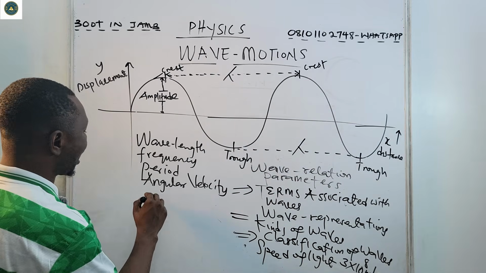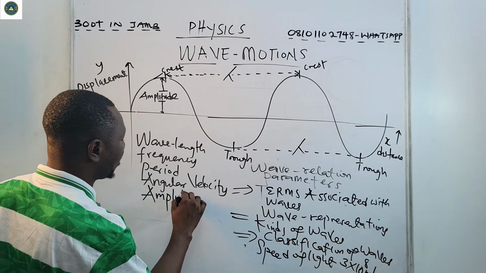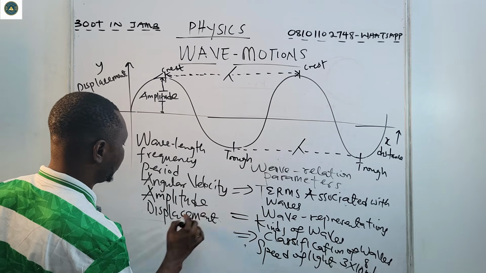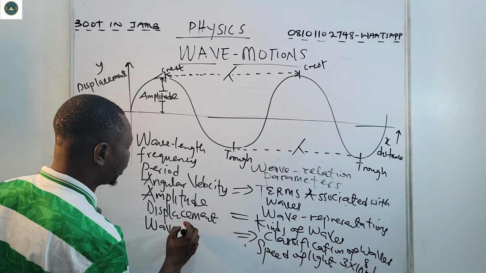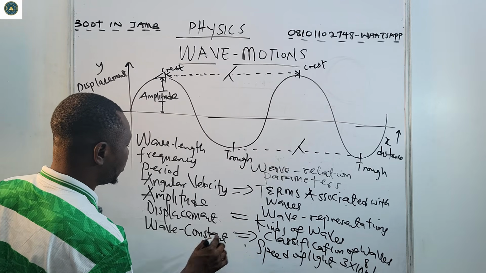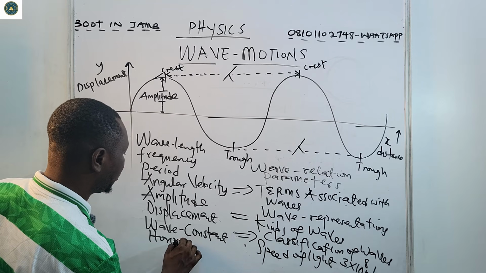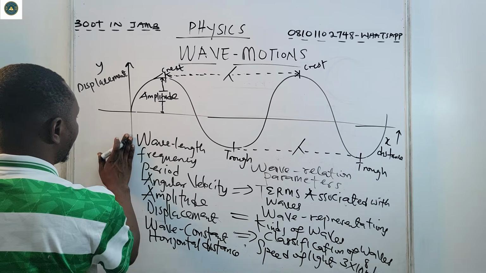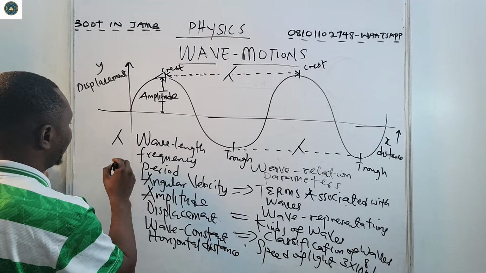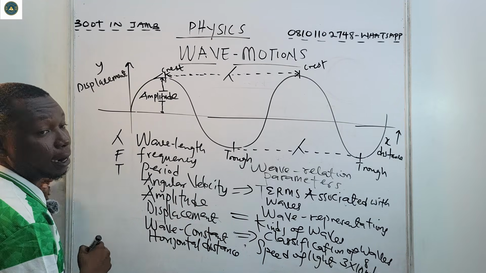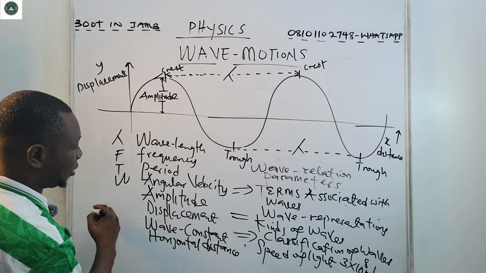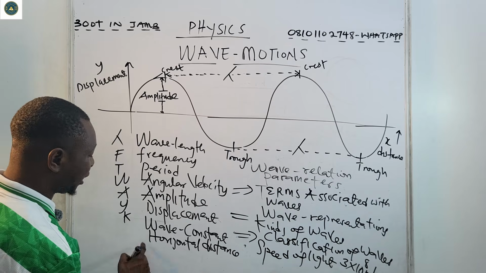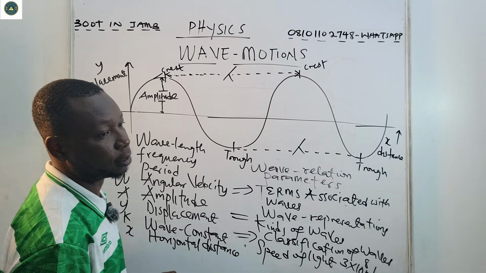So we have amplitude, displacement, we have wave constant, which is K, and the horizontal distance, which is X. Now for wavelength, this is lambda, frequency is f, period is T, angular velocity is omega, amplitude is A, displacement is Y, wave constant is K, and horizontal distance is X.